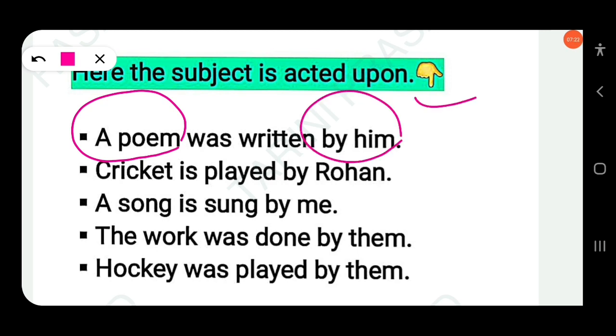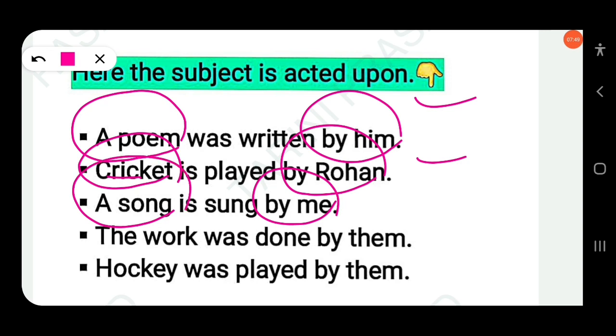Cricket is played by Rohan. Here cricket is the subject, but cricket is doing nothing. It receives the action, the action that is made by Rohan. Similarly, a song is sung by me. The work was done by them.